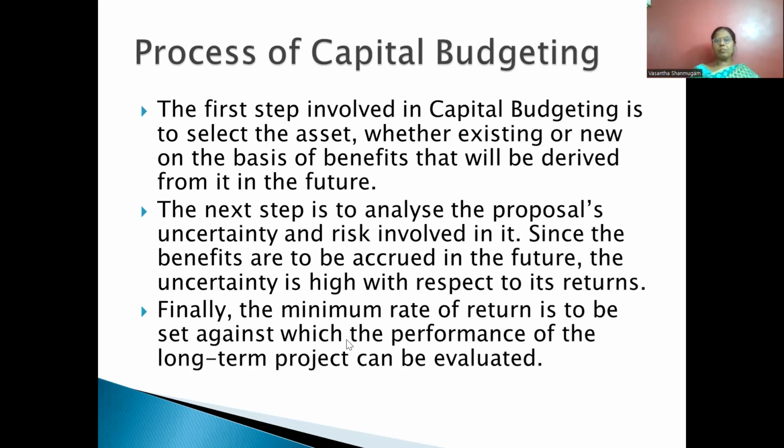The first step involved in capital budgeting is to select the asset, whether existing or new, on the basis of the benefit that will be derived from it in the future. So whether we are going for a new asset, whether we are going to replace it or purchase new, everything will be considered. The second step is to analyze the proposal, uncertainty and risk involved.